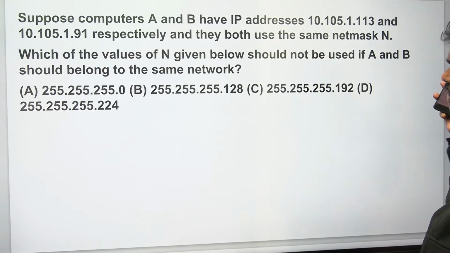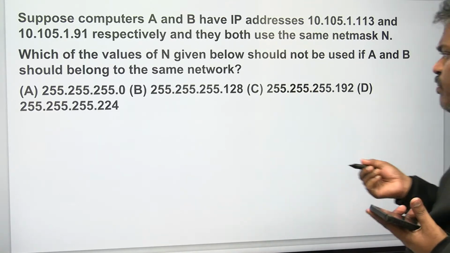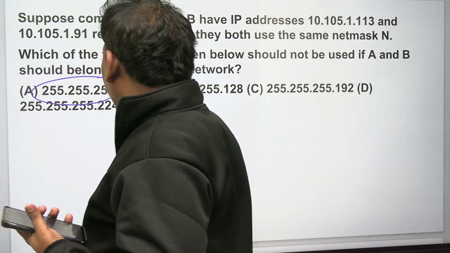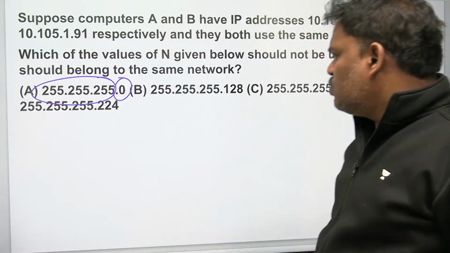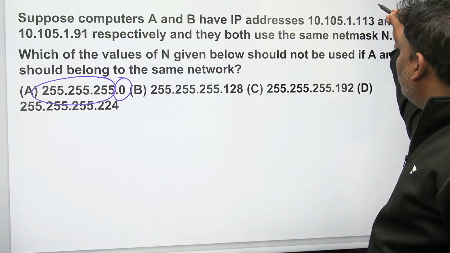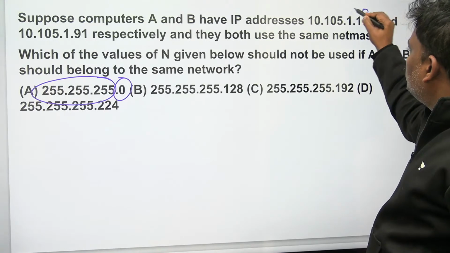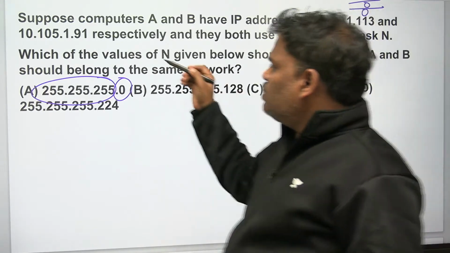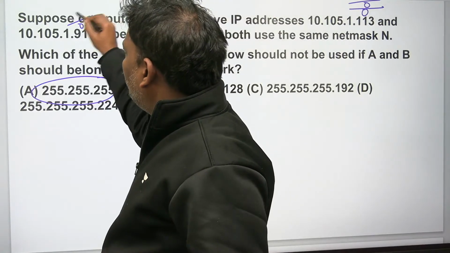Because both belong to the same network, they should produce the same answer. If not producing the same, that cannot be the answer. Here there are 3 255s, so concentrate only on the last one. If you do this one with 0, you will get 0. Next one, this one with 0, you will get 0.